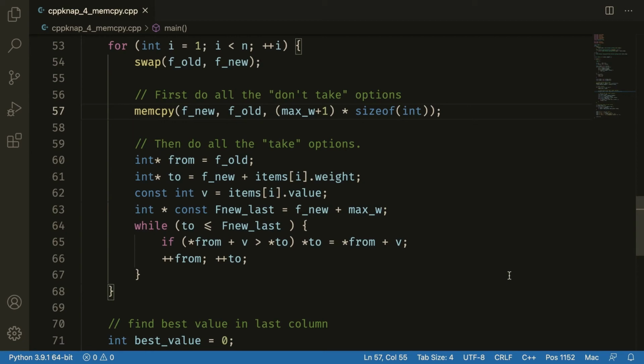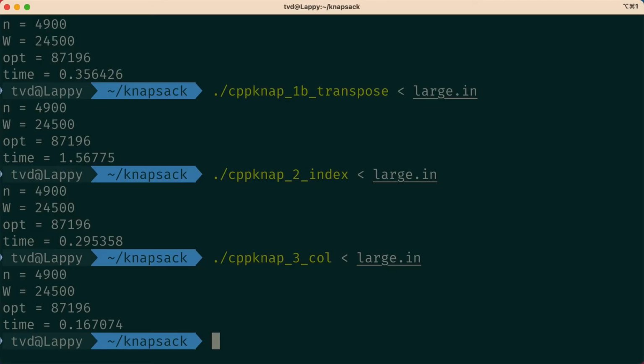The real question is, is this faster? We go through each column twice now. That sounds bad, but both passes are simpler than the original one. Memcpy is going to be super fast. And our take pass is also somewhat simpler. It looks at fewer memory locations, for example, and the math with the offsets is a little bit simpler, so, well, I don't know. We'll have to see. And we have a winner by quite a bit again.